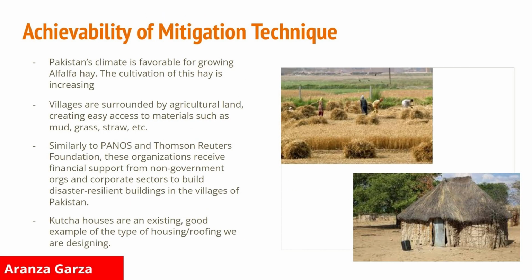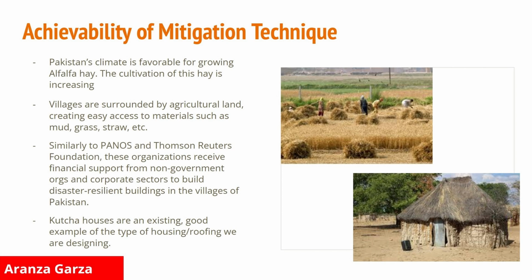To make sure our mitigation technique was achievable, we had to take a lot of considerations into account. Firstly, Pakistan's climate is favorable for growing alfalfa hay, and the cultivation of this hay is increasing in the area. So there would be no scarcity of these resources, and it would be very easy for almost everyone to have access to it. Additionally, villages are surrounded by agricultural land, creating easy access to materials such as mud, grass, dry straw, etc. So again, there's a lot of land covered in these resources.